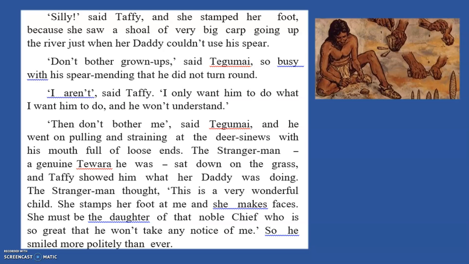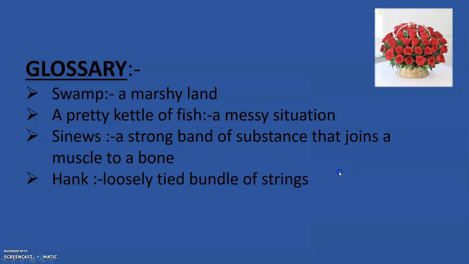Now, the stranger man is trying to understand things. He cannot understand what Tefi is telling him, and he's thinking, oh, the father of Tefi is a noble chief, and this girl is very sweet. Very nice daughter. So he smiles more politely at her. Let's see in the next class what happens.